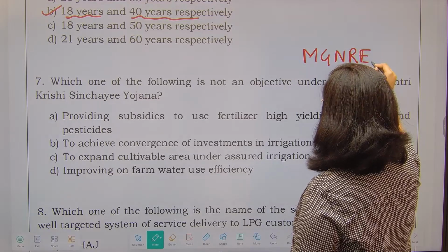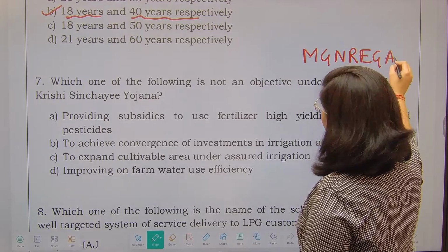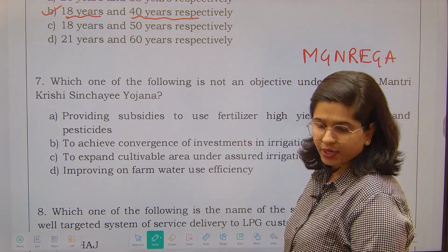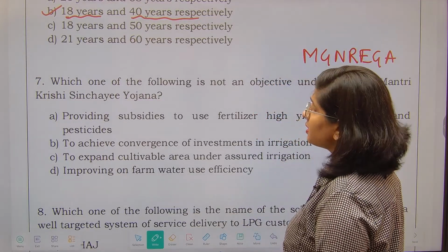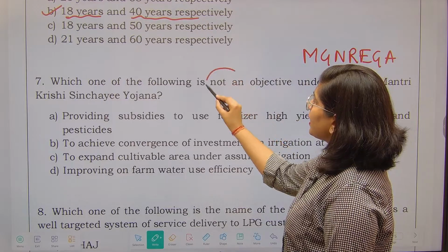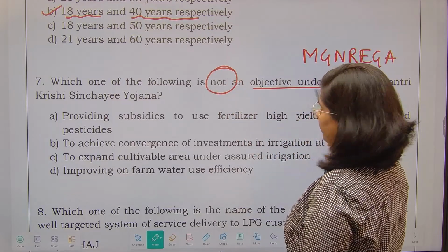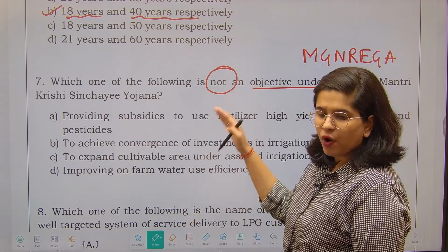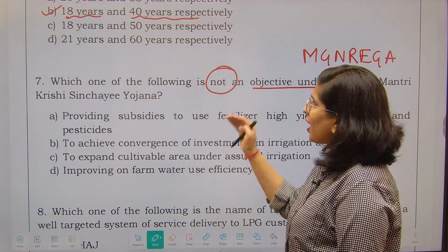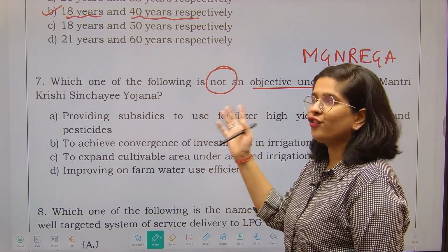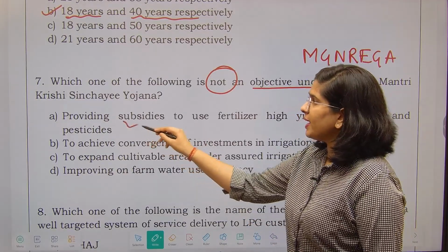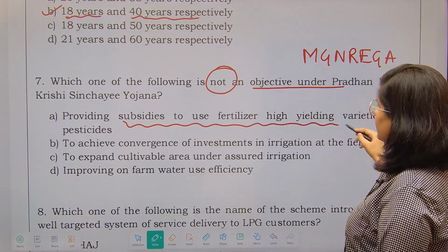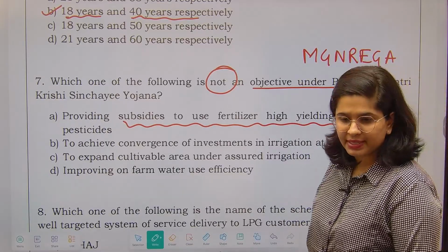This always remains in the news, and everything related to this scheme is important. Now let's see Pradhan Mantri Krishi Sinchai Yojana, what they are asking us. Which one of the following is not an objective? Although the question's formation is like that even if you have not read the directive, you will be able to answer it. Let's see. So first option is providing subsidies to use fertilizers, high yielding varieties and pesticides.